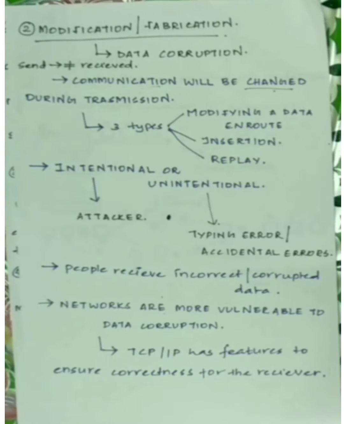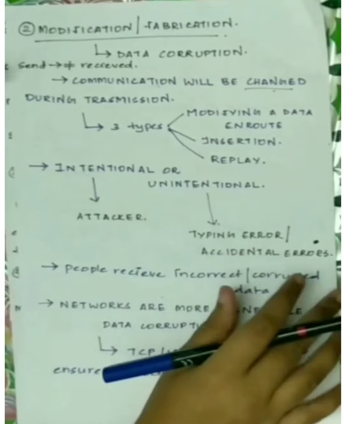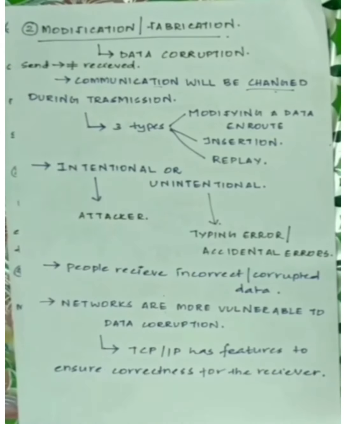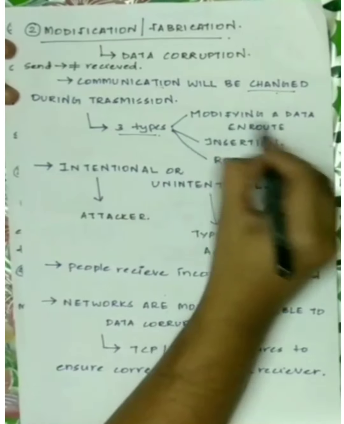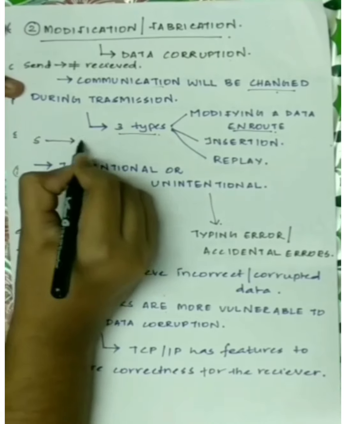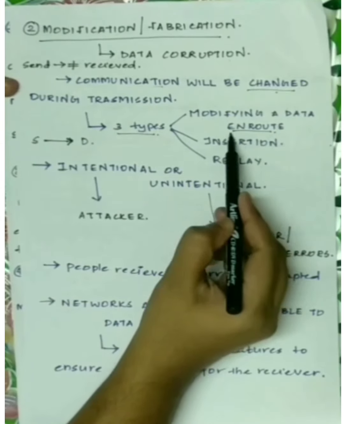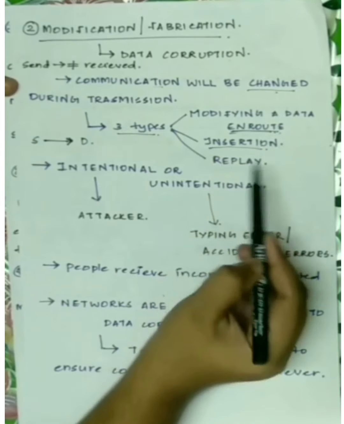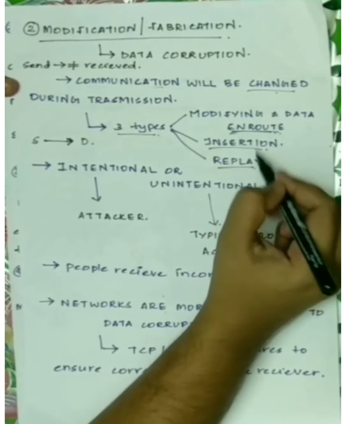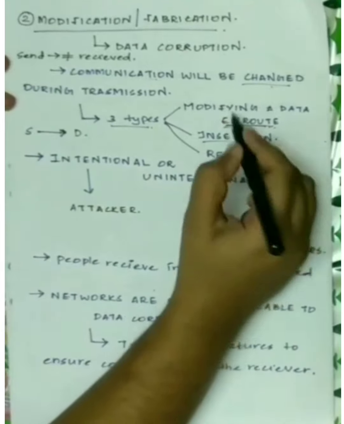Okay, now there are mainly 3 types of modifying a data, or there are different types of modification. There are 3 types: modifying a data en route, insertion, and replay. Modifying a data en route means while a data is being sent from the sender to the receiver, on the way the data will be modified. Okay, that is en route. And second one is insertion and replay. We'll look into these 2 topics later in this session. Before that, we'll have to look into a certain more other details about modification threat.